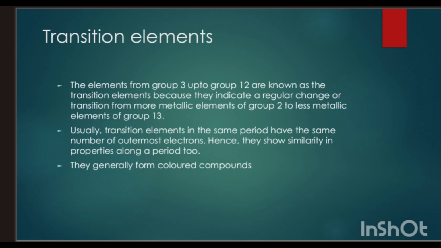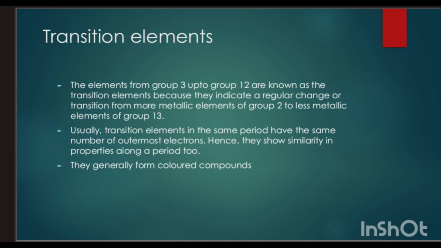The next is transition elements. These elements include elements of group 3 up to group 12. They show a transition between metals to non-metals. That's why they are called transition elements, and they have very peculiar characteristics.